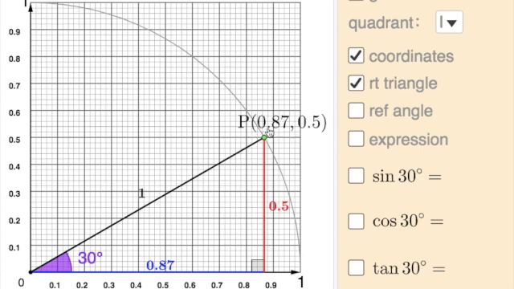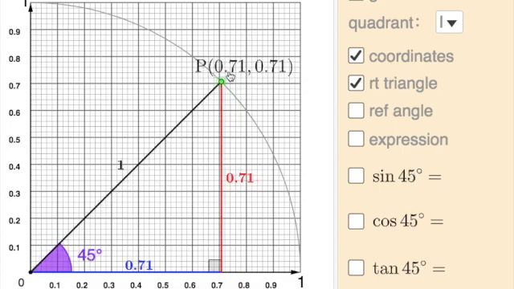I remember it like x and y is alphabetical. This is cosine of 30. This is sine of 30. So the cosine of whatever angle you're looking at is the x-coordinate of P. The sine of whatever angle you're looking at is the y-coordinate of P. So if I move this, let's say I go to 45 degrees.